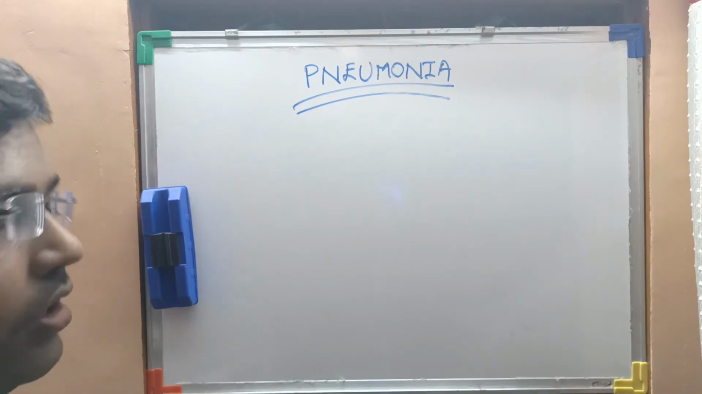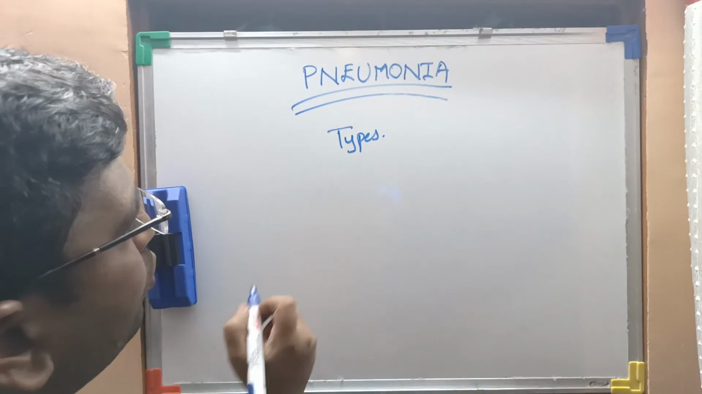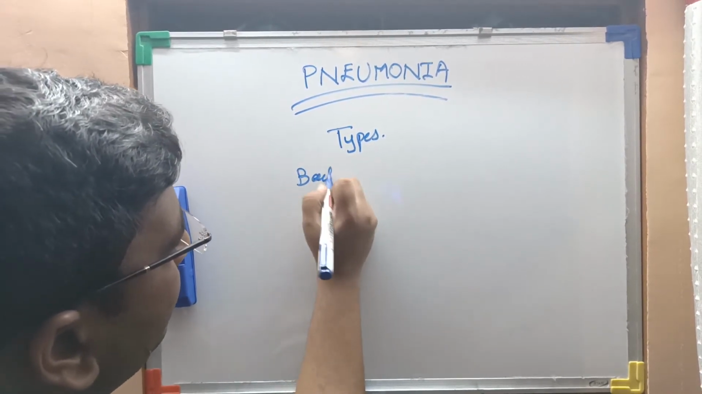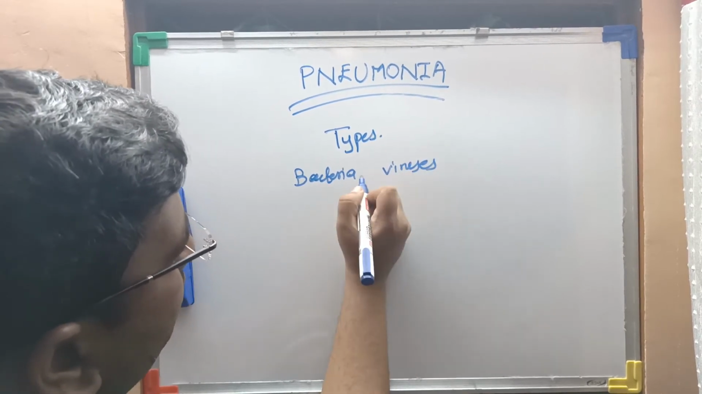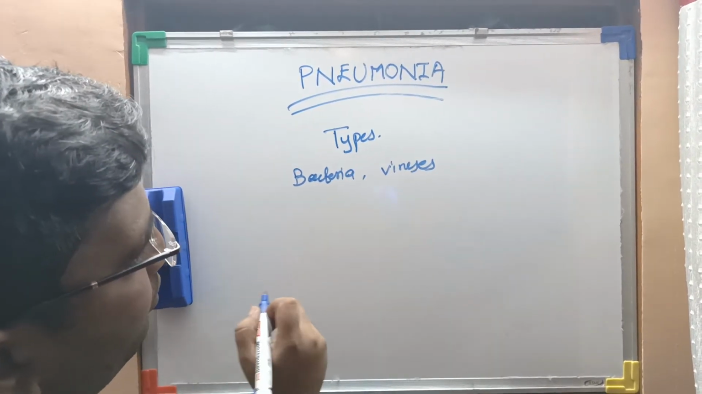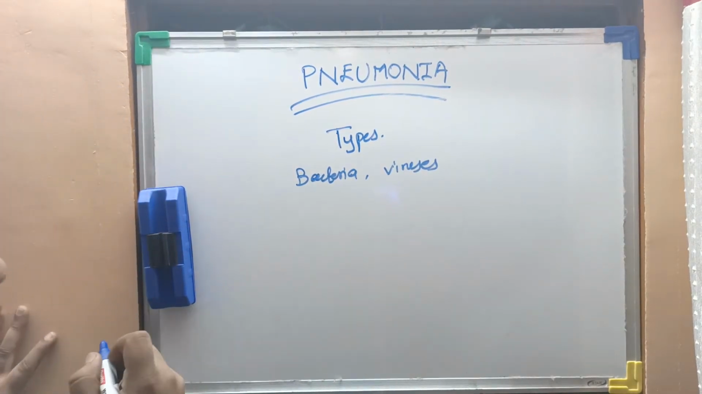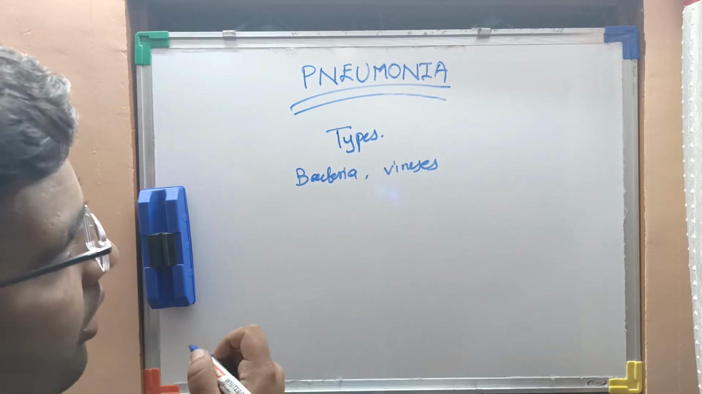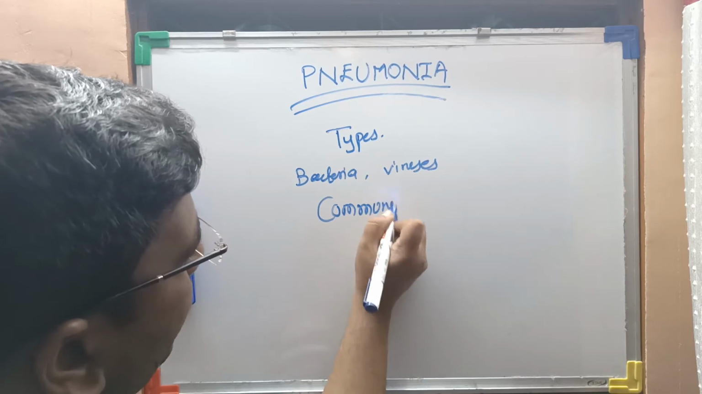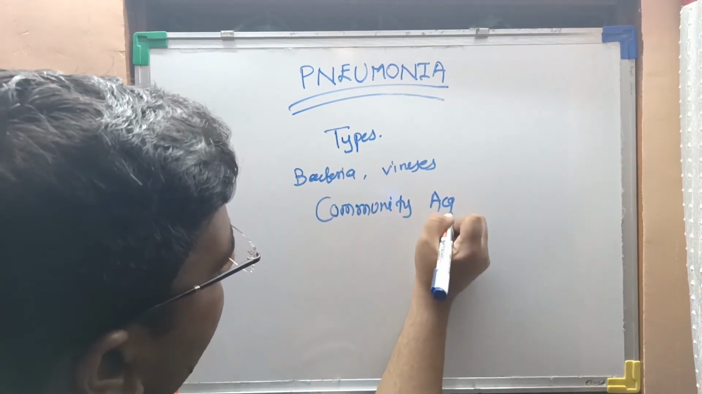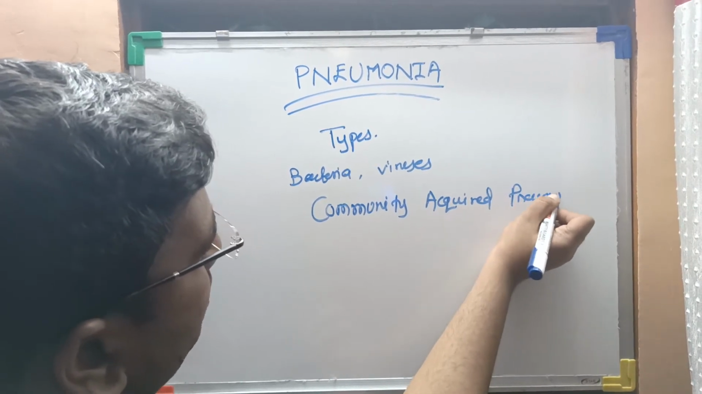Now we will focus on the types of pneumonia. Pneumonia mostly occurs due to bacteria and viruses. In the community, when bacteria and viruses are inhaled through our nose, it is known as community acquired pneumonia. This is the first type of pneumonia.